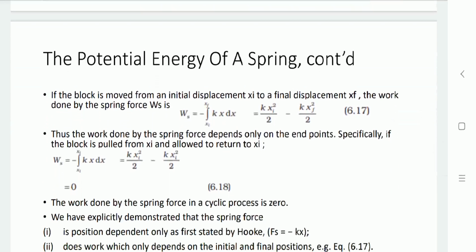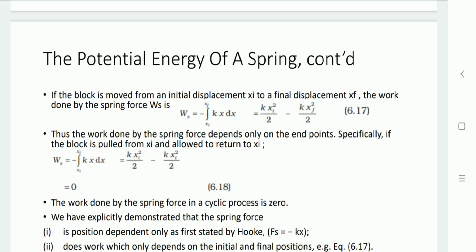So this is the work done if the block is moved from the original position to the final position: the work done is the difference of the values. Ws equals the integration of Kx dx with the limit xi to xf, that is K xi square by 2 minus K xf square by 2. So the work done by the spring force depends not only on the end points.